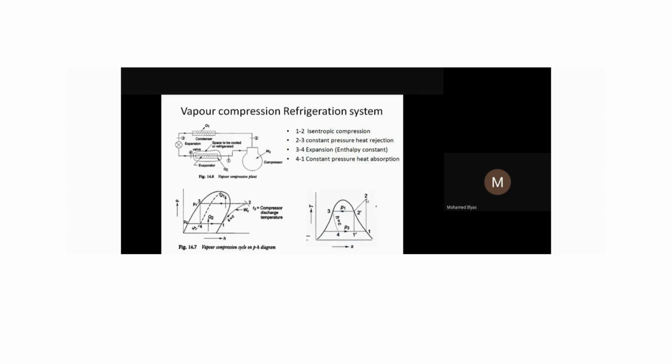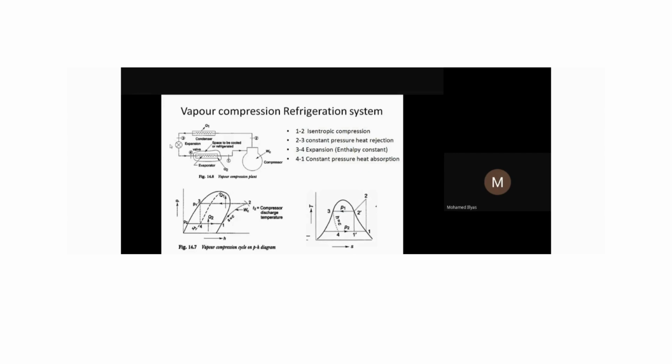So our refrigerant will always be in the superheated state after coming out of the compressor. We have to cool it from the superheated state to the saturated state here. Once it comes to the saturated state, if we cool it further, it will be converted into the wet region and liquid region. That's why the temperature is decreasing here. After that, phase change takes place and the temperature remains constant. In this way, we can understand our 2-3 process. The 2-3 process we call constant pressure heat rejection.